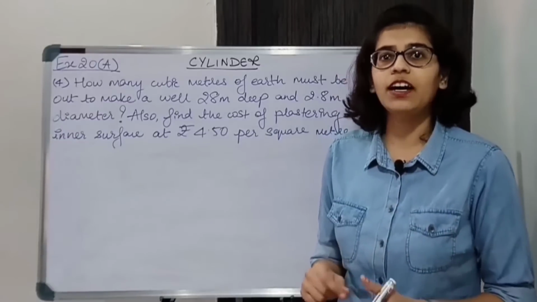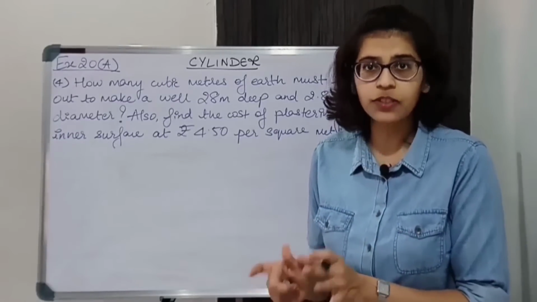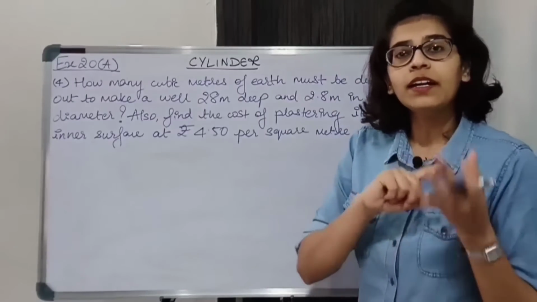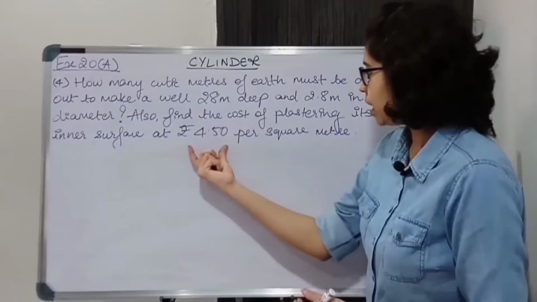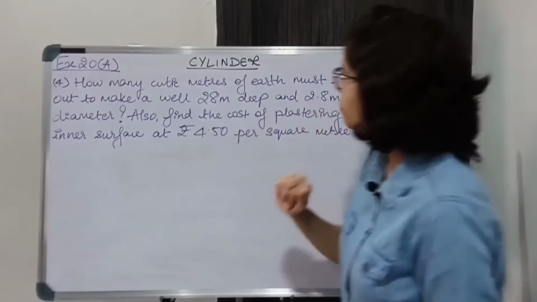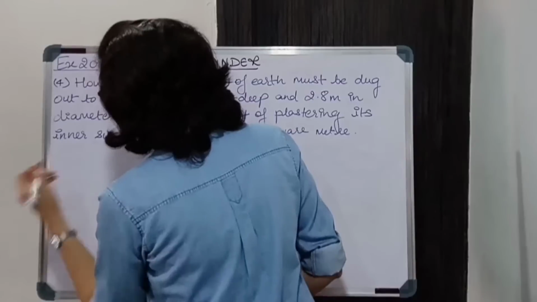First we need to find out what is the area of the curved surface, that is the inner surface of the well. And that we'll multiply by the cost per square meter of plastering. So first we have to find the area.